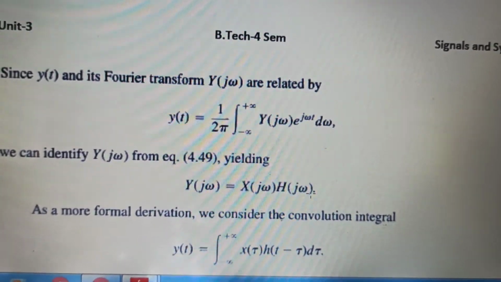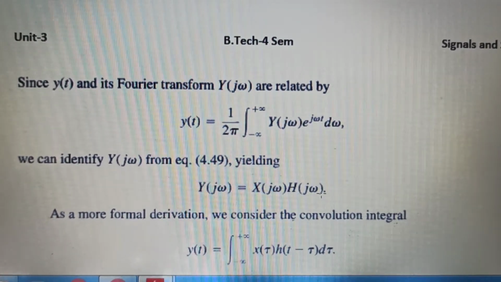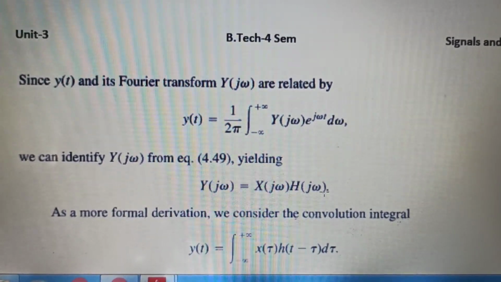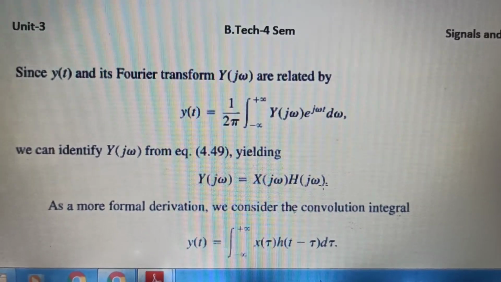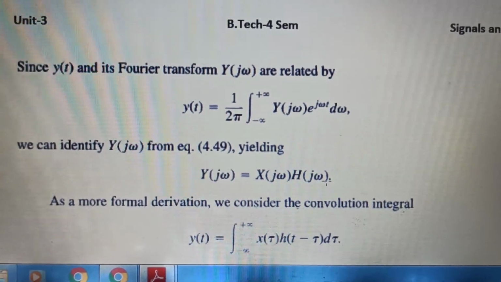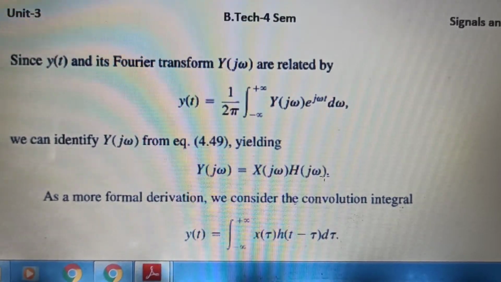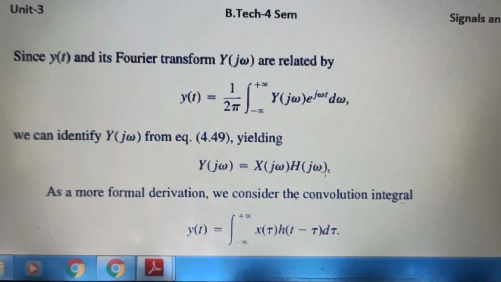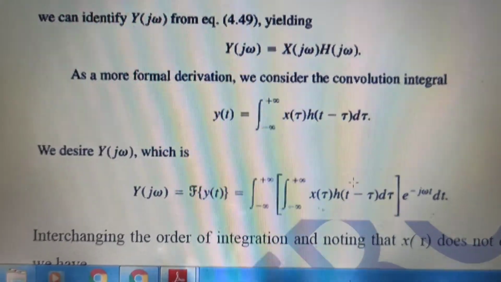Now we can relate y of t to Y of j omega by this. We can identify one more thing, that y of t is nothing but 1 upon 2 pi, minus infinity to infinity, Y of j omega e to the power j omega t d omega. Y of j omega is X of j omega, H of j omega, and we can replace y of t in terms of convolution like this.